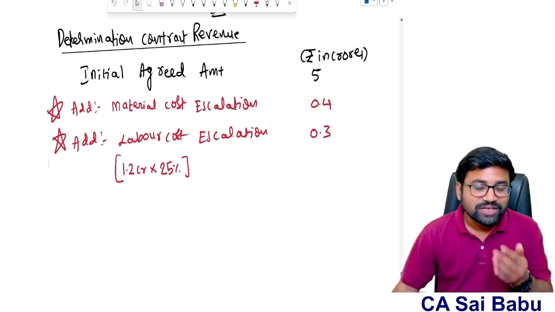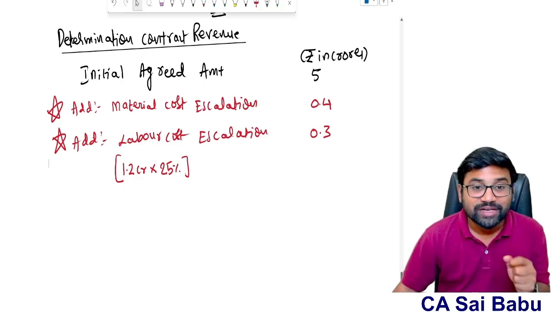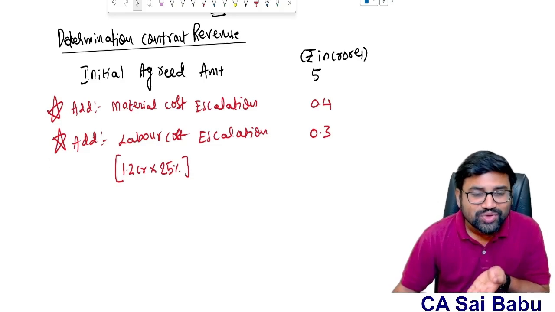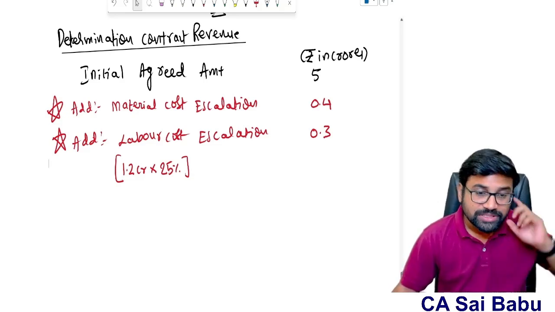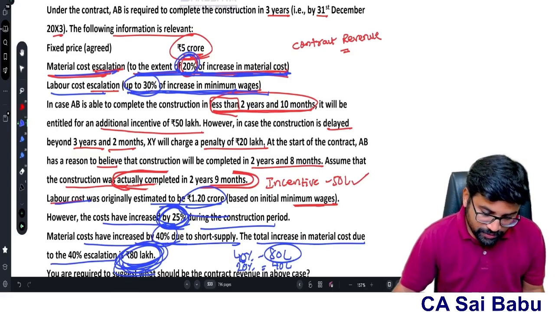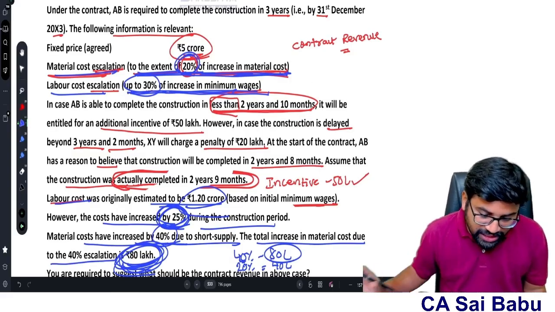You can't say to the customer that, see, in the agreement we have written up to 30% of increase in minimum wages, so I will take 30%. No, the actual increase is only 25%. So only 25% will be collected from the customer. Please understand. Okay. Now, apart from this, any claims?